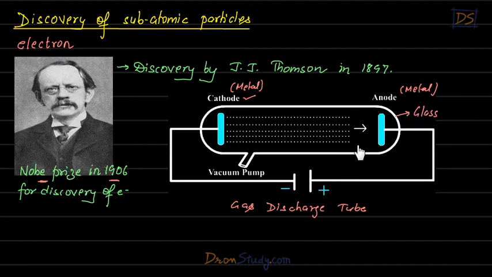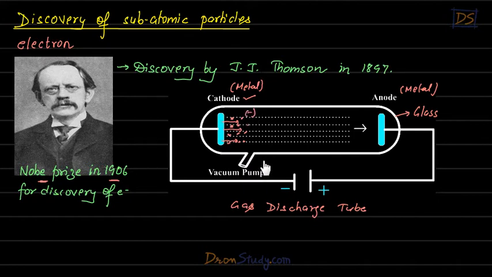So in certain circumstances, J.J. Thomson noticed that some small particles were coming out from cathode. And also these small particles were negatively charged.